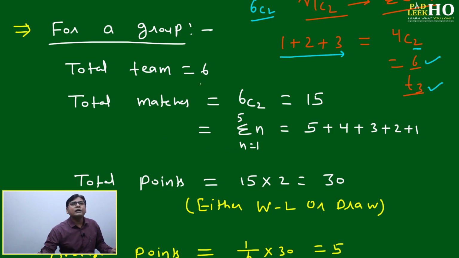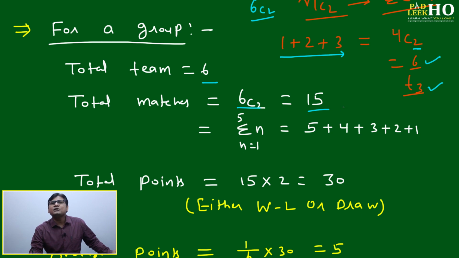Then here, for a group, the total number of teams is 6. Total matches will be 6C2. How much will 6C2 be? 6C2 comes to 15.